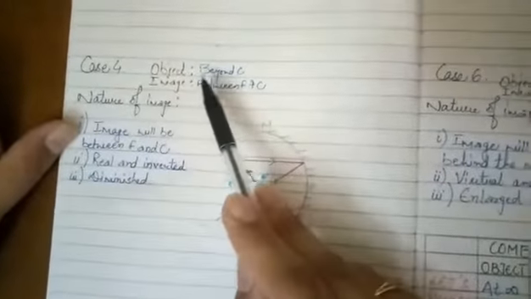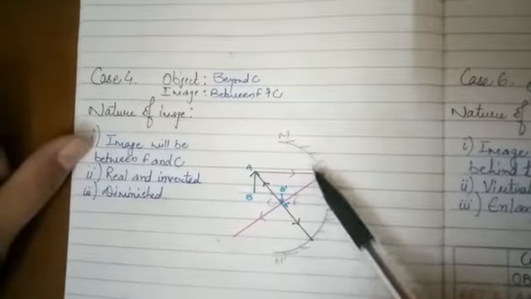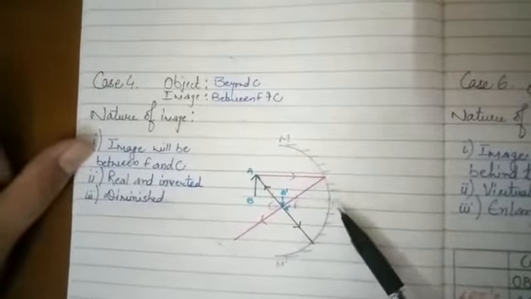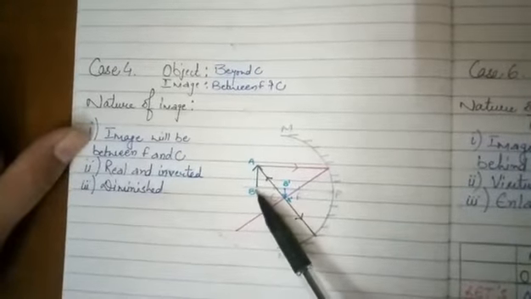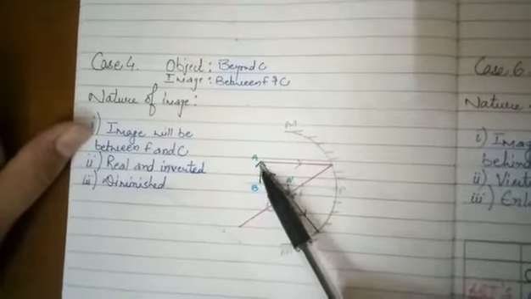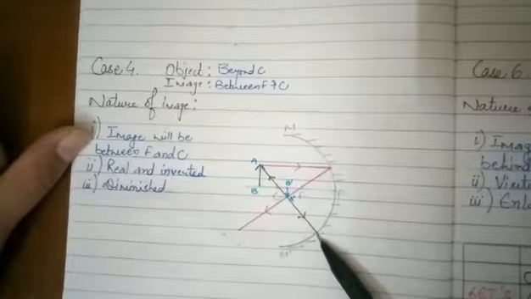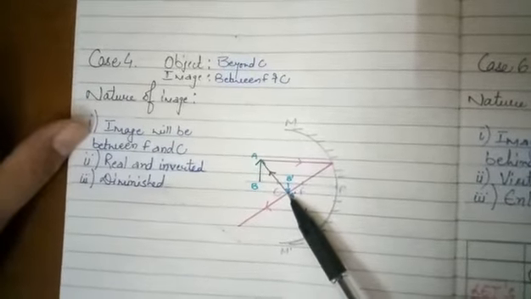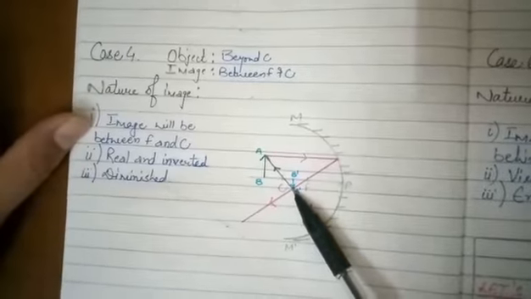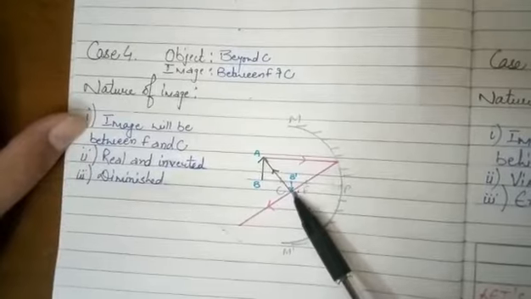Now similarly, case number 4: imagine the object is now beyond C. So see here, the mirror is there, again 3 points P, F, C. The object is beyond C. The ray which is going parallel will pass through focus. The ray which is passing through C will retrace its path. These two rays are actually meeting at a point, and this point is between F and C. So the image will be between F and C.